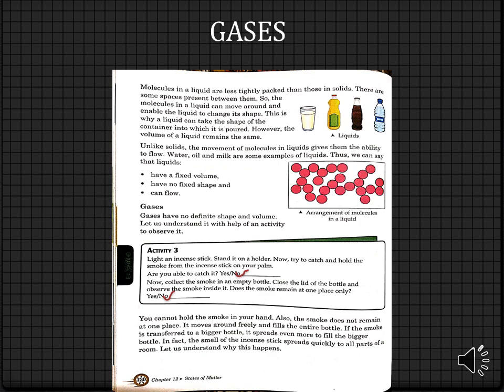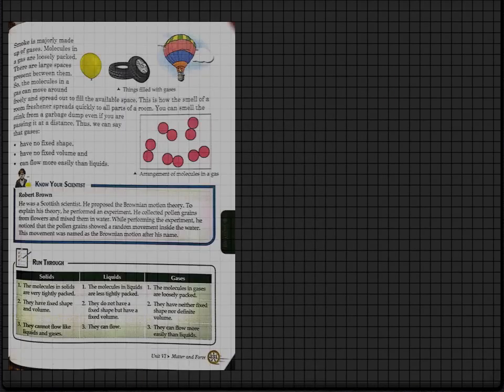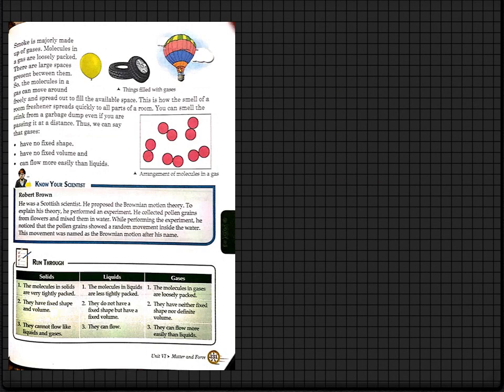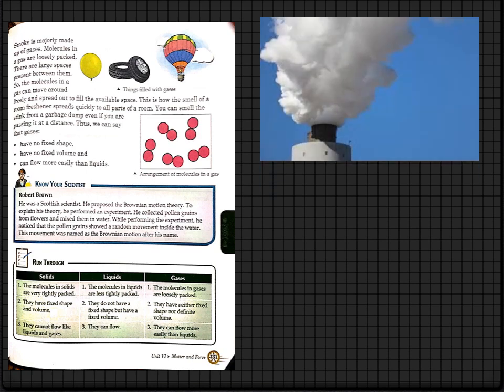Now, we will have to understand why this happens. We will move to page number 131. Smoke is majorly made up of gases. So, it is a gaseous matter. Molecules in a gas are loosely packed, so they spread out loosely. There are large spaces present between them, so you can get lots of space between the particles of gas.